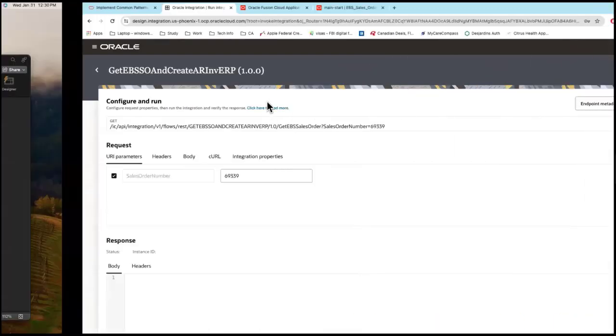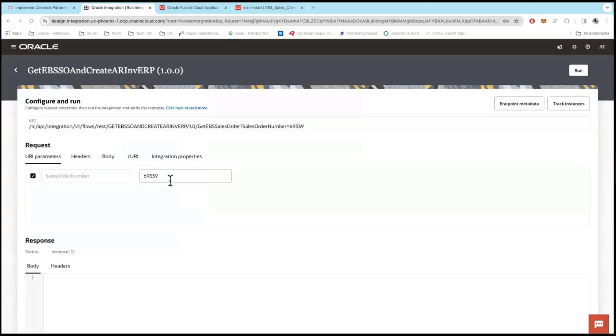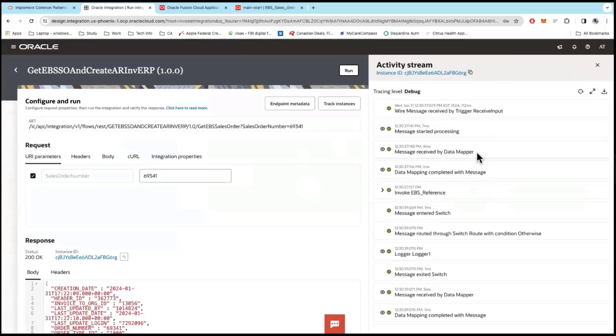But let's go ahead and run this. So it's 69341. I say 69341, and let's go ahead and run it. While we run this, it's pretty quick. On the right side, you will see the logs for the run of the integration, right? This is where the debugging comes in.